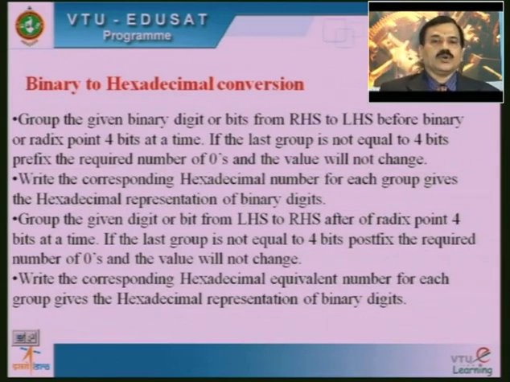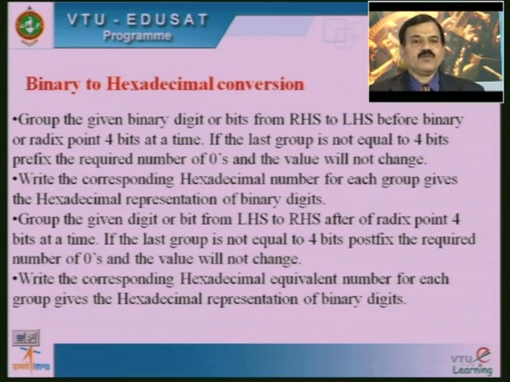Next, binary to hexadecimal conversion. Group the given binary digits or bits from right-hand side to left-hand side, before the binary or radix point, 4 bits at a time. If the last group does not have 4 bits, prefix the required number of zeros, and the value will not change. Write the corresponding hexadecimal number for each group, which gives the hexadecimal representation of the binary digits. Group the given digits or bits from left-hand side to right-hand side after the radix point, 4 bits at a time.